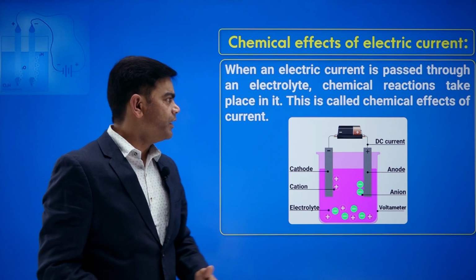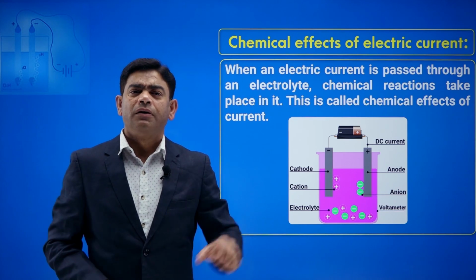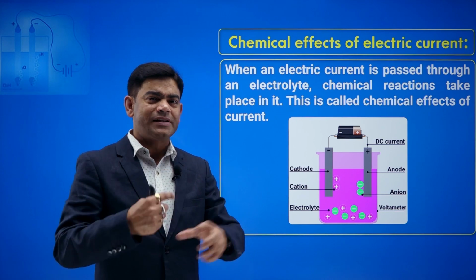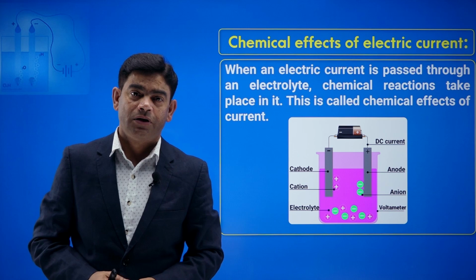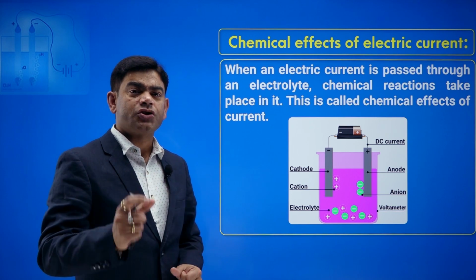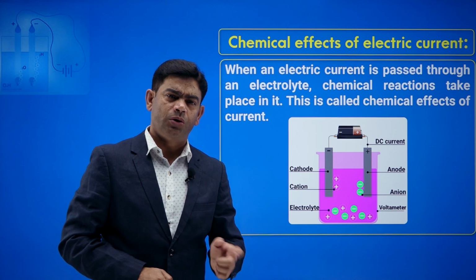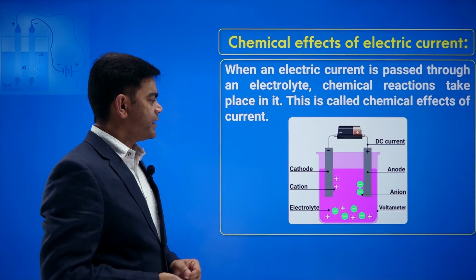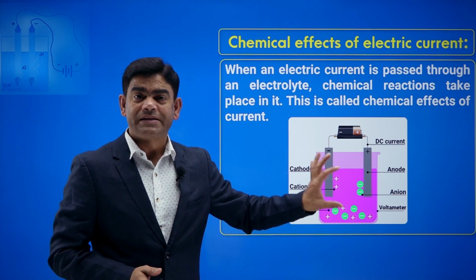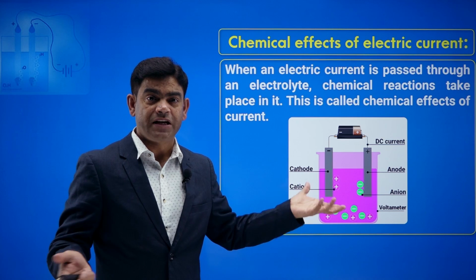Okay, it's clear. So whenever this is done, this process is called electrolysis. What do we call it? Electrolysis. The passing of current through an electrolytic solution is called electrolysis. So whenever this is done, chemical effects take place.